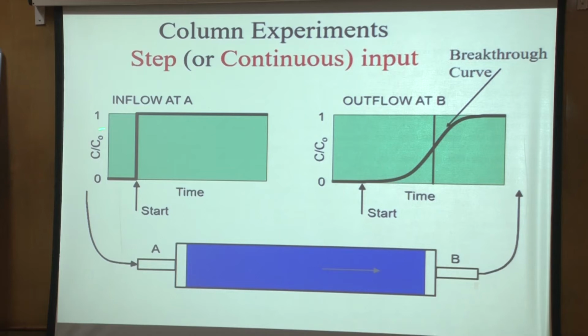So now the C by C naught, C naught is the concentration at which we are introducing the solute at this point. And what we are doing is we are measuring here, but if we are talking about CR, we could say that okay, we are putting a syringe here and taking water out, that will measure CR. Otherwise, if you are collecting it here, you will measure CF. So right now, let's not worry about what we are measuring.